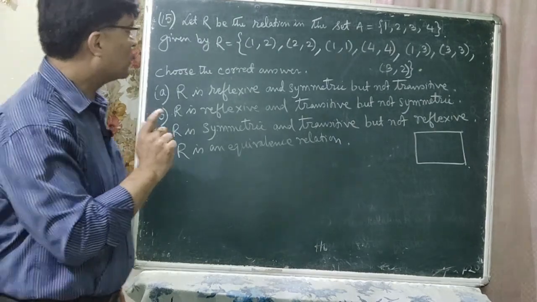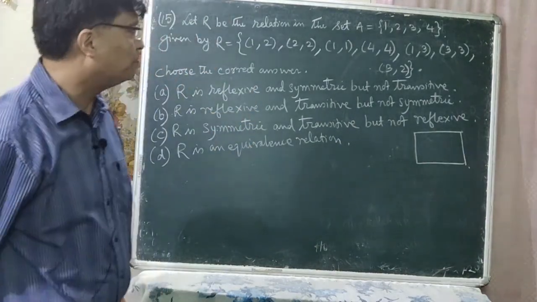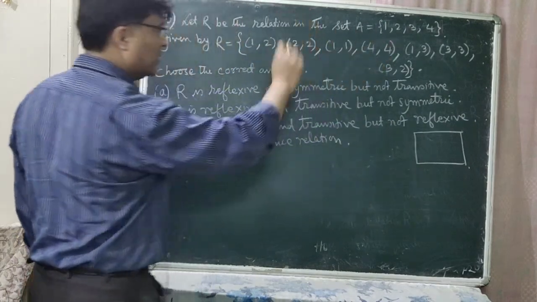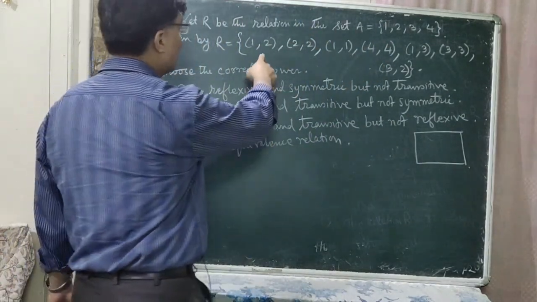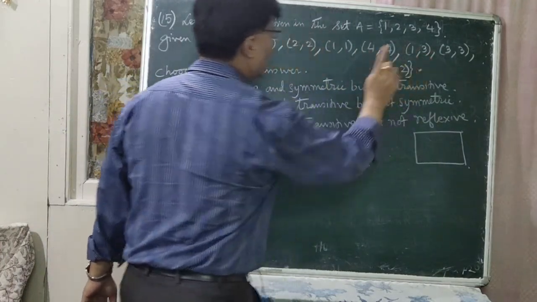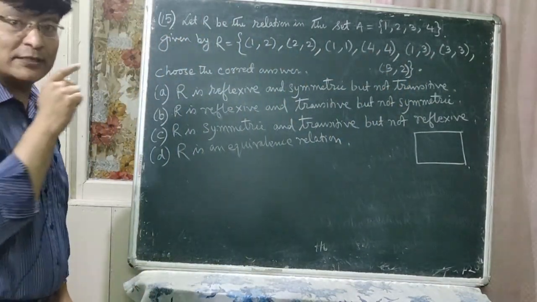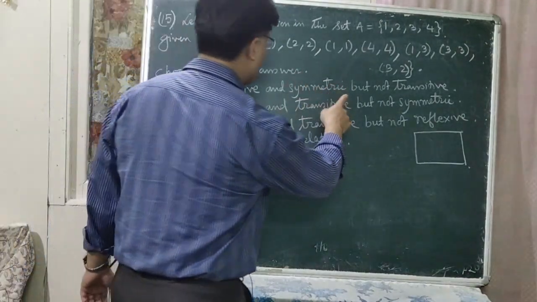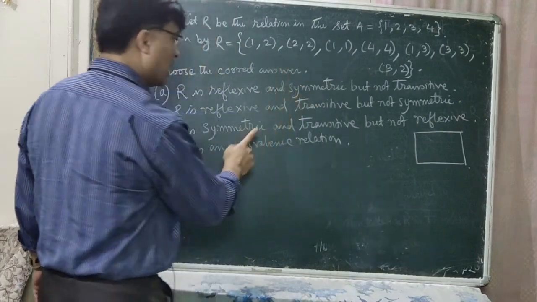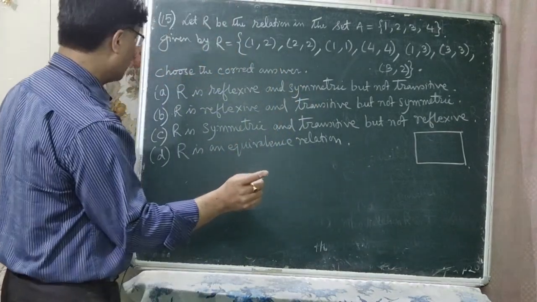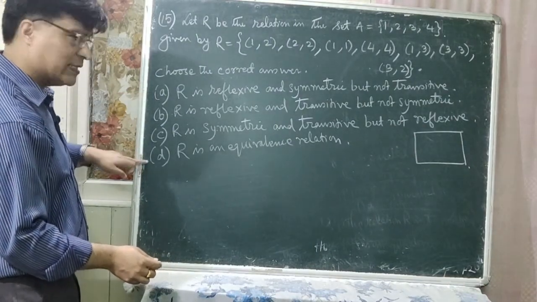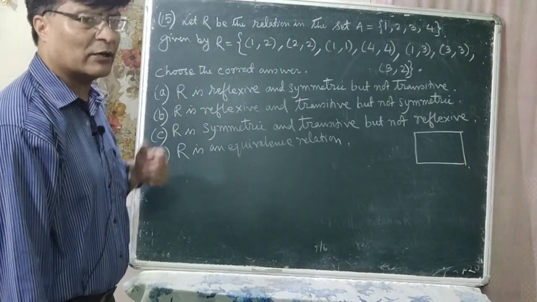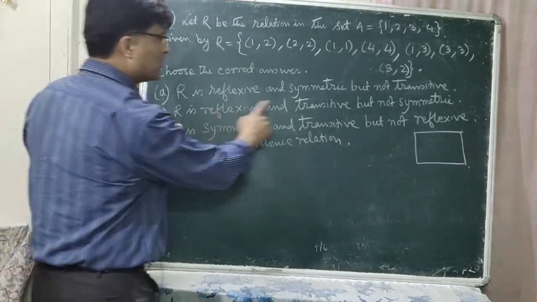Now let us check for symmetric. If (1,2) is there, (2,1) must be there. Is there (2,1)? No, (2,1) is not there. That means it is not symmetric. So if it is not symmetric, it cannot be an equivalence relation. That means you can discard A and D. Which is the correct option? B must be the correct option, that is R is reflexive but not symmetric.